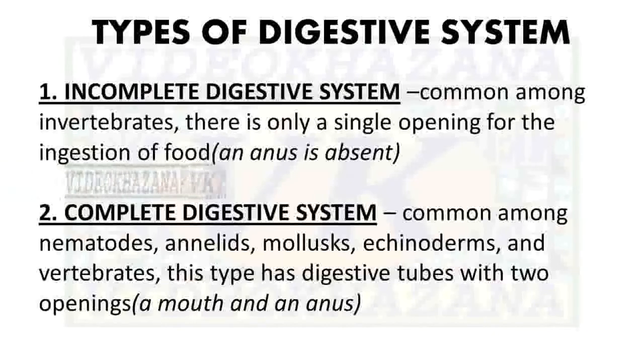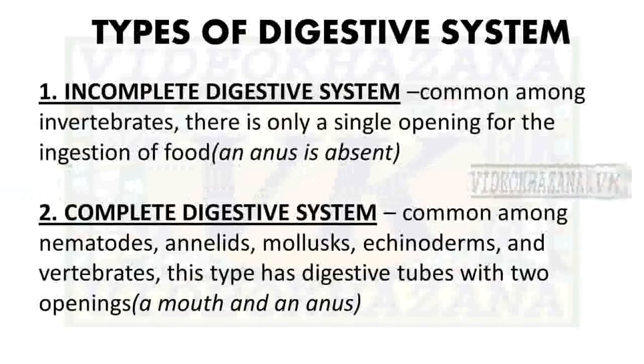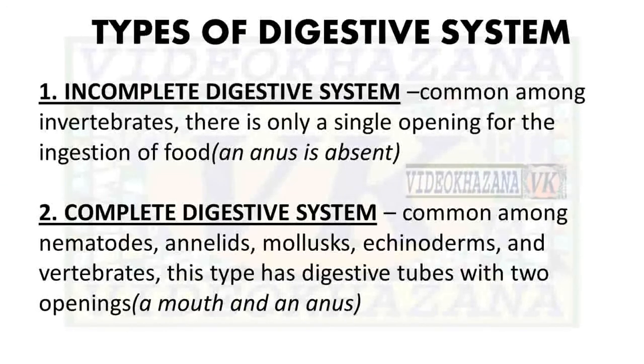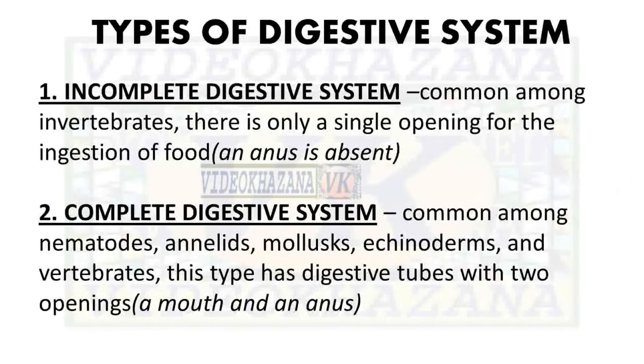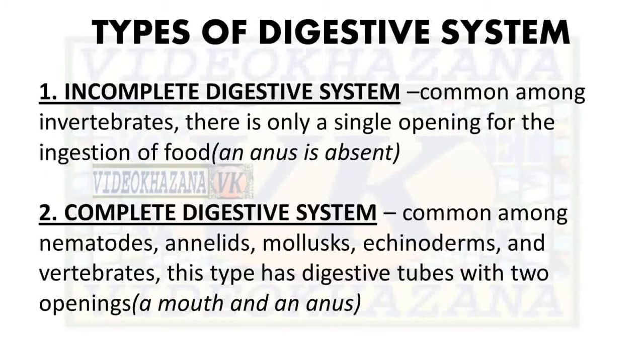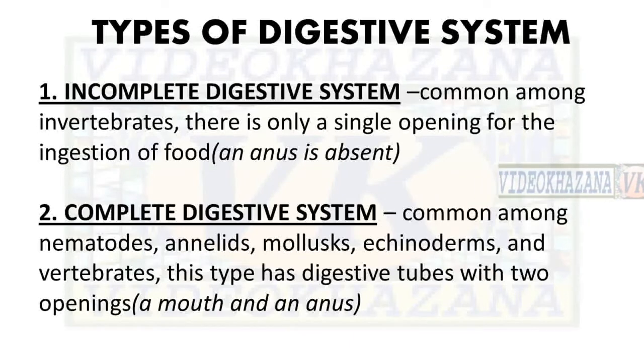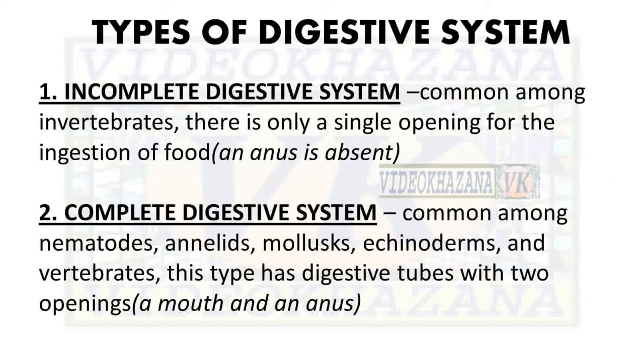First of all, I want to tell you about the types of digestive systems. There are two types: incomplete digestive system and complete digestive system. Incomplete digestive system is very common among invertebrates. There is only a single opening for the ingestion of food, means there is no anus present.